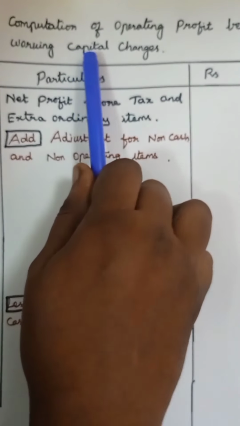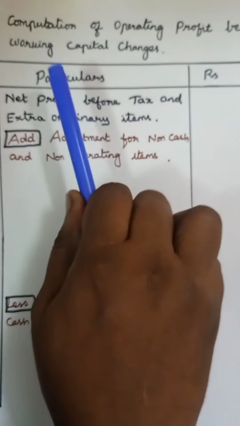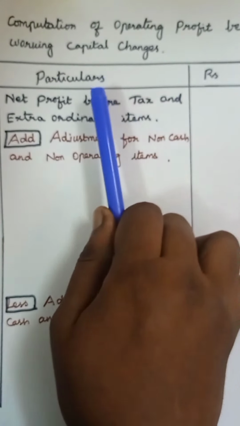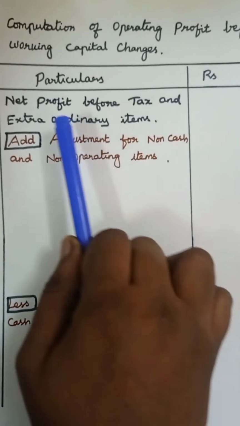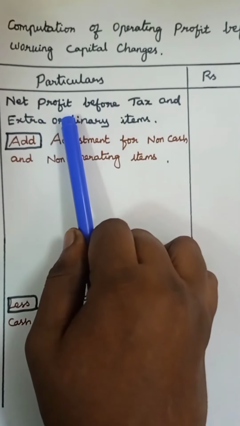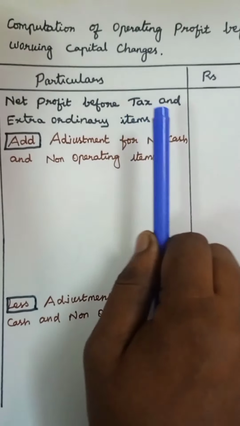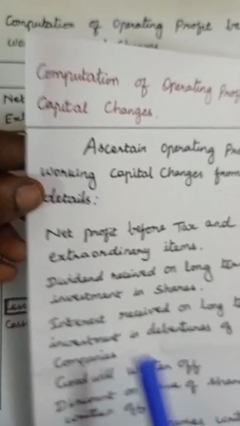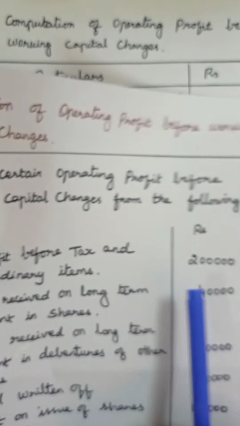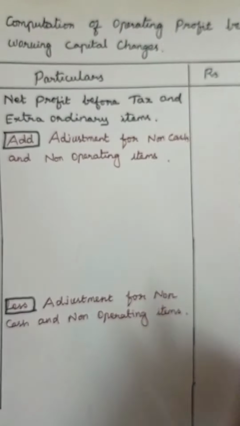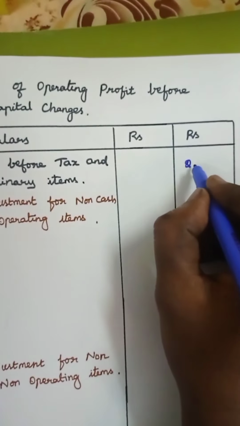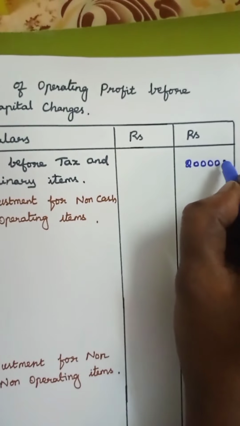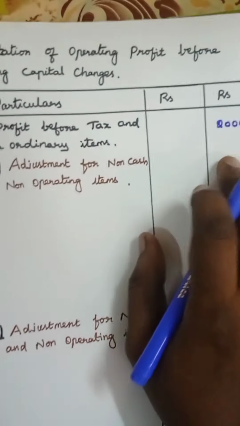Let's start with the computation of operating profit before working capital changes. As I already said, we have to make necessary adjustments with the net profit. So we will start with the net profit before tax and extraordinary items, which is 2 lakhs. So write 2 lakhs, net profit before tax and extraordinary items.